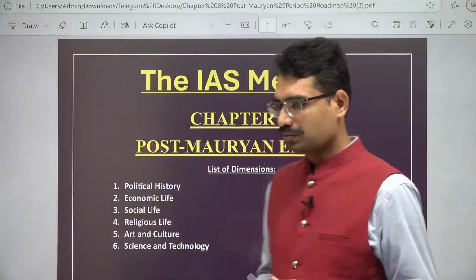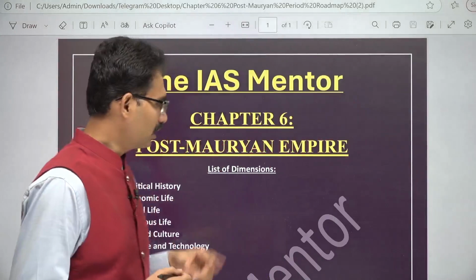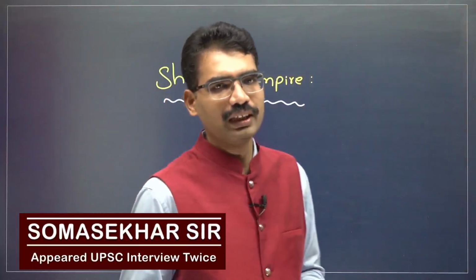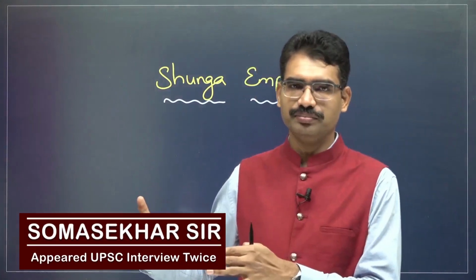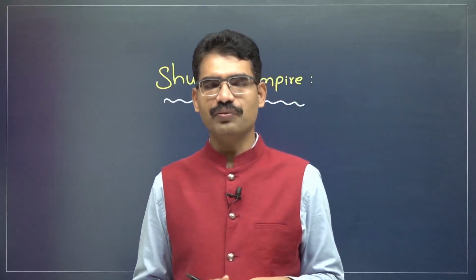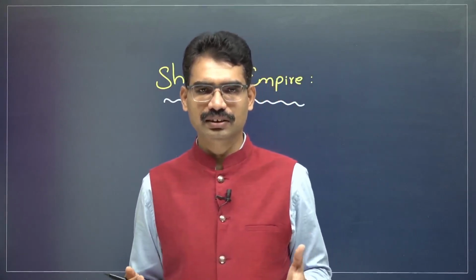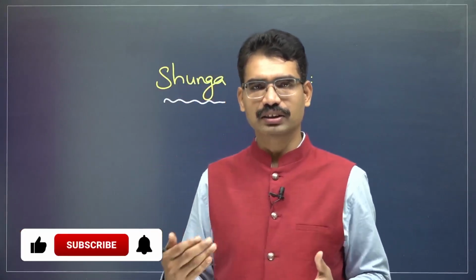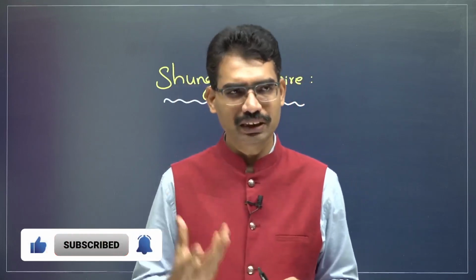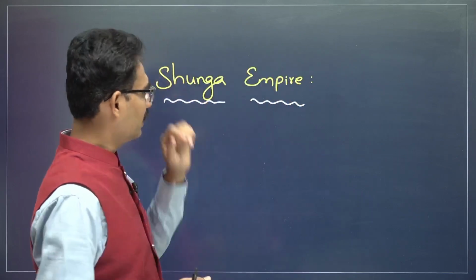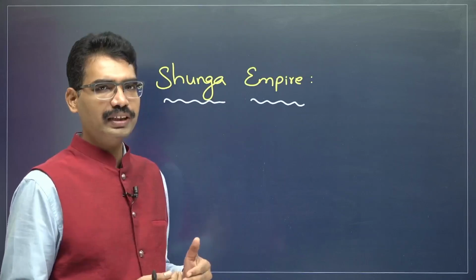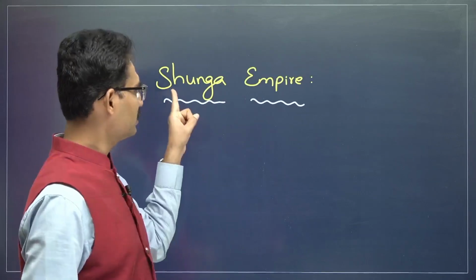Let us continue the political history of the post-Mauryan time period. So far, we have seen the various factors that caused the decline of the Mauryan Empire: weak successors, financial crisis, feudal lords declaring independence, and foreign invasions. Many kingdoms emerged. First, let us see the dynasty which replaced the Mauryan dynasty in Pataliputra, that is the Shunga dynasty.